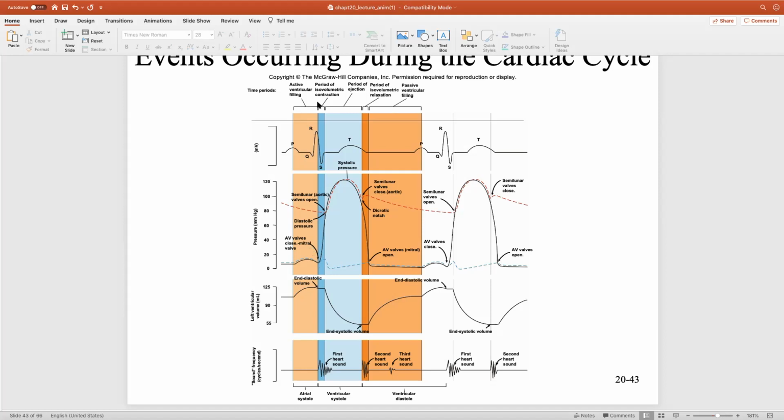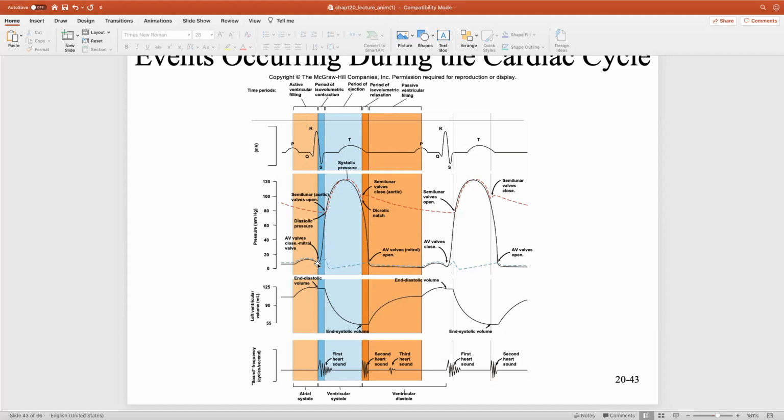So when we see the word isovolumetric, whether it's contraction or relaxation, all four valves are closed. The aortic valve was closed from the previous relaxation phase. We just closed the mitral valve, and the same thing is happening on the right side. So all four valves are closed.